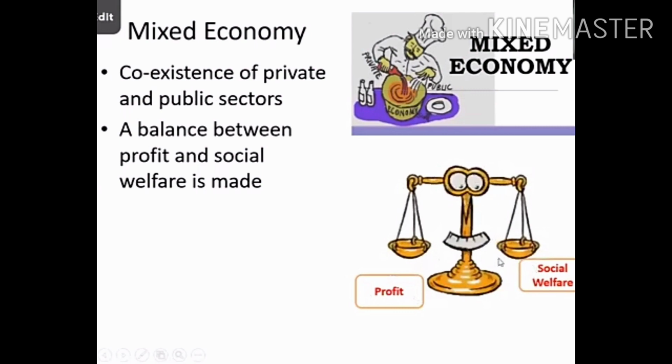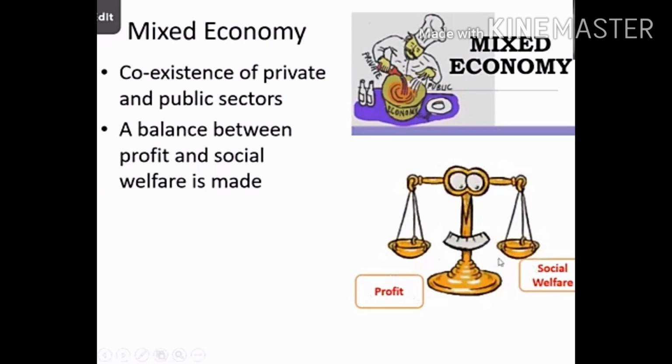Give me an example. If you know the telecom sector in India, we have BSNL, MTNL. Now these are the government run companies. Whereas Jio, that is Reliance, Airtel, Vodafone, Idea, these are the private run companies. So India has both kinds, private as well as public.